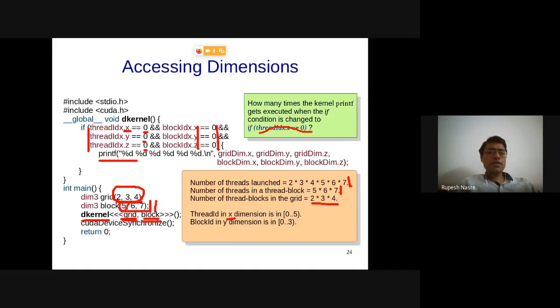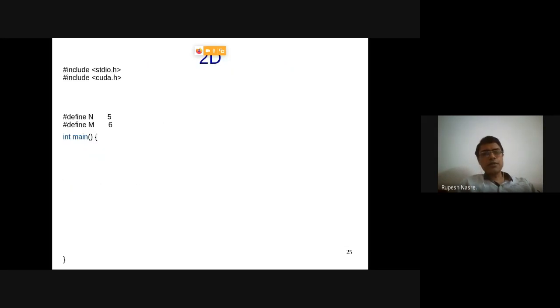Okay, so let's come from 3 dimensions to 2 dimensions. Right? So we are going to lower our standards. Let me move this to the left.